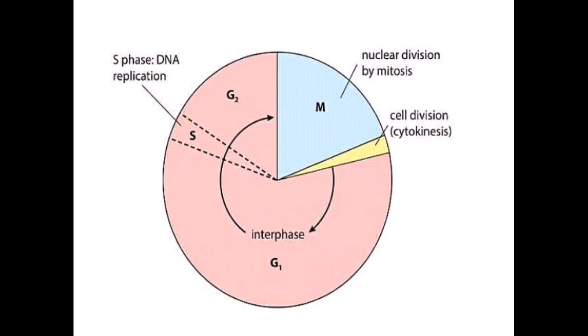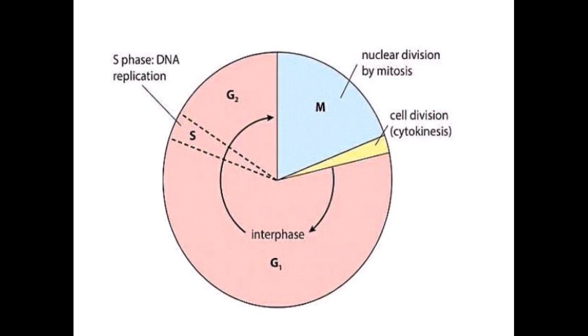See the pictorial view of that cell cycle. M phase, that is mitosis, then cell division, cytokinesis, then G1 phase, S phase and G2 phase.